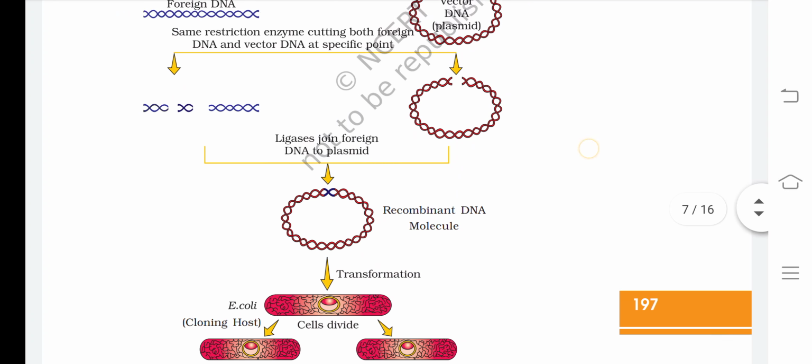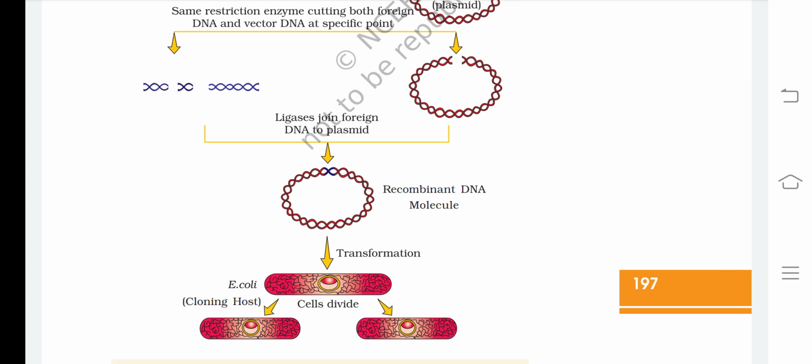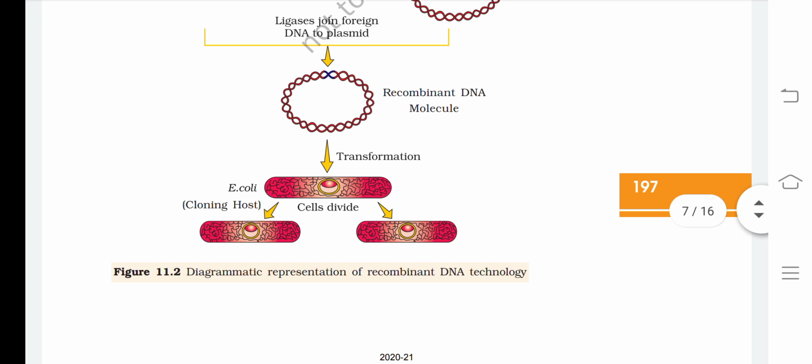Now the ligase joins the foreign DNA to the plasmid and forms a recombinant DNA molecule, which is transferred by the process called transformation into the E. coli, or the cloning host. And then the cell divides along with the recombinant DNA molecule.